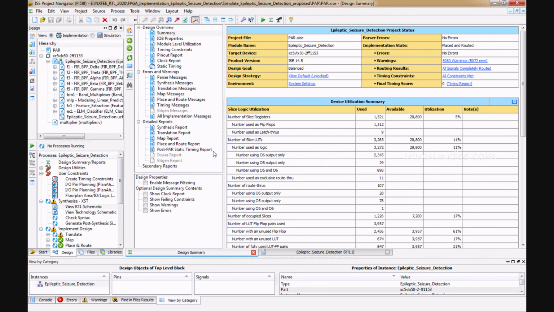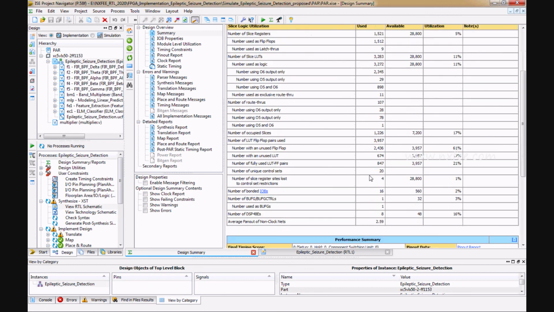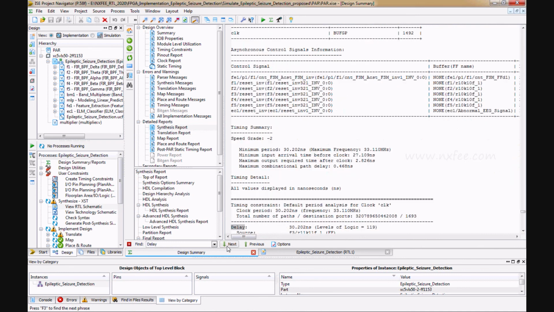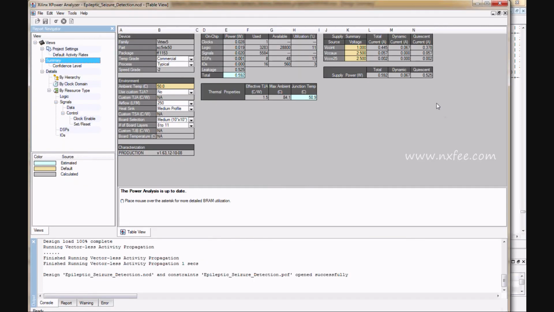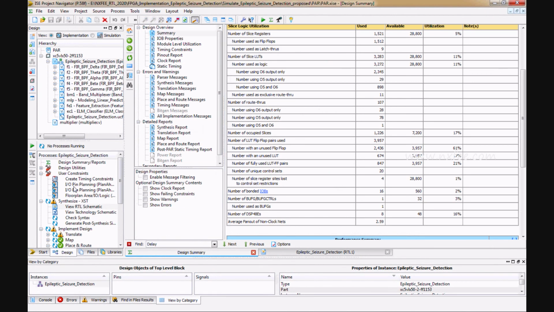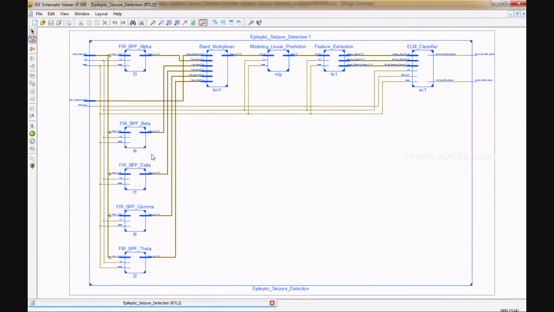This is the synthesis part. Here we can analyze the number of slice registers, number of slice LUTs, number of occupied slices, and IOBs, and you can check the delay, which is 30.202 nanoseconds, and the power, which is 0.592. So this is the proposed synthesis report. Here you can analyze the RTL schematic of the proposed method. This is the complete RTL schematic.